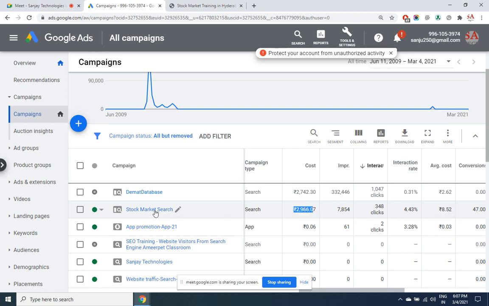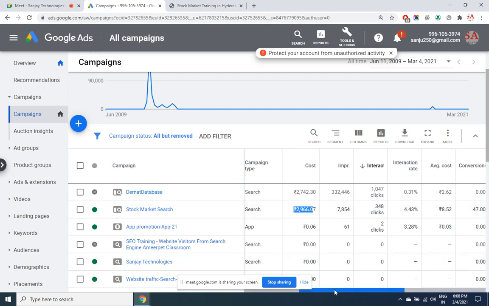Why is this keyword expensive? Because of lifetime customer value, as I told you. Remember the example of Uber. Remember the example of Jio. For one year they only spent money, burnt cash to acquire customers, to make permanent income. Stock market is also one such keyword. If I get one DMAT account from a customer, lifelong he will be trading and I'll be getting the brokerage out of him. 15,000 for training plus lifelong brokerage from that client. That's why the ads are going to be expensive.